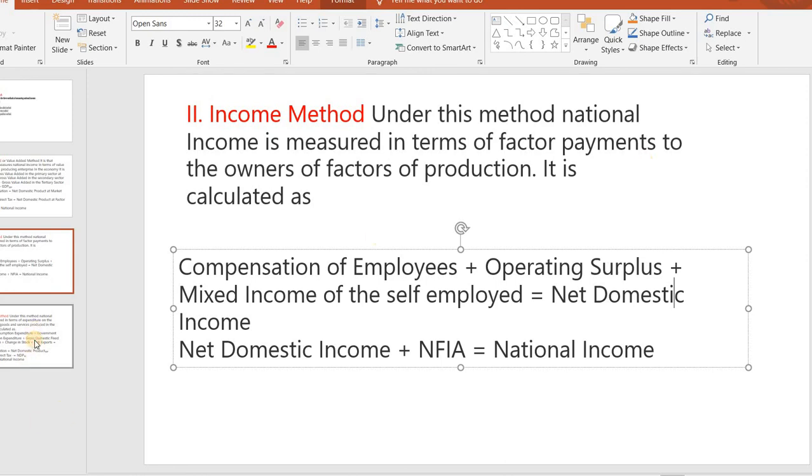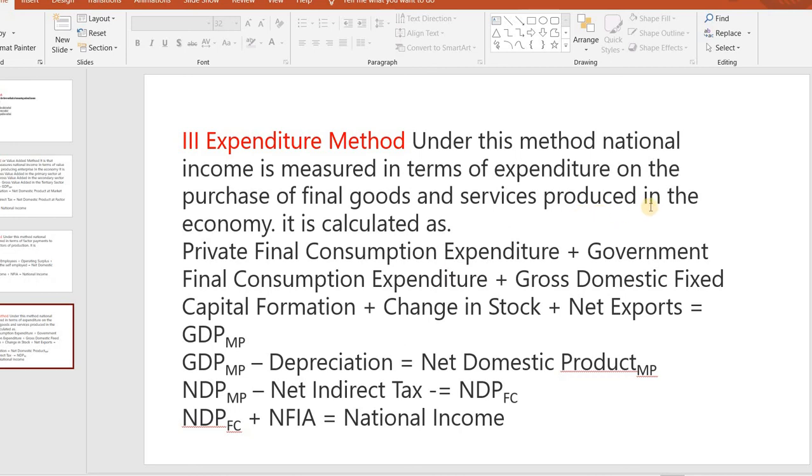Next one is the expenditure method. In this method, national income is measured in terms of expenditure on the purchase of final goods and services. According to this method, the total final expenditure incurred on goods and services is added up.